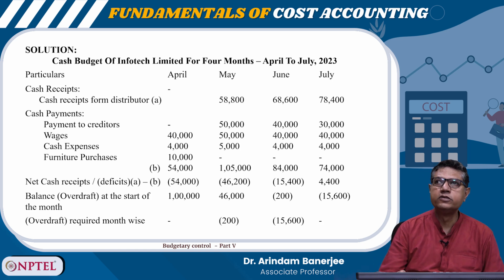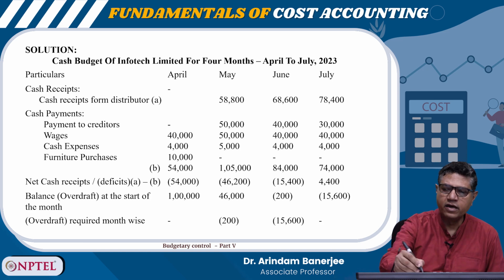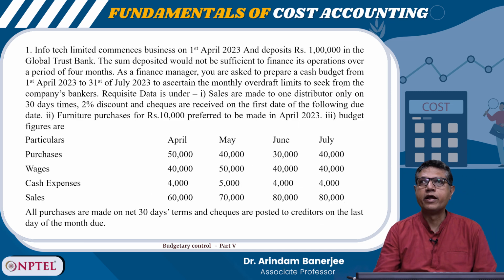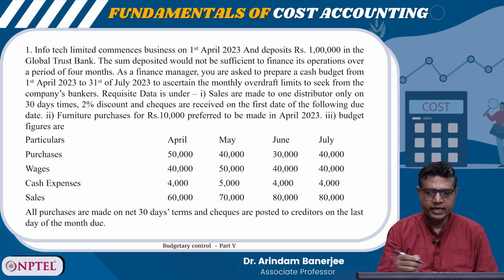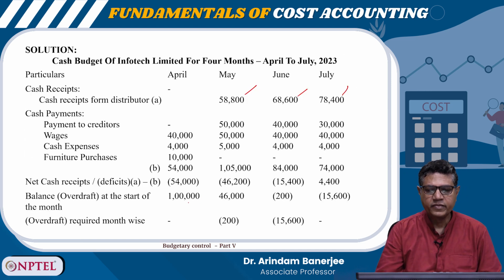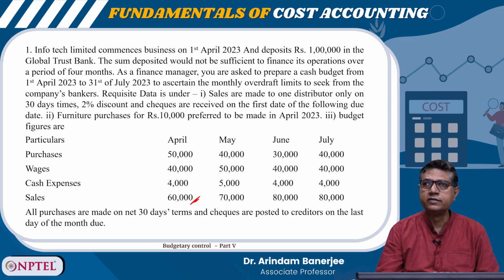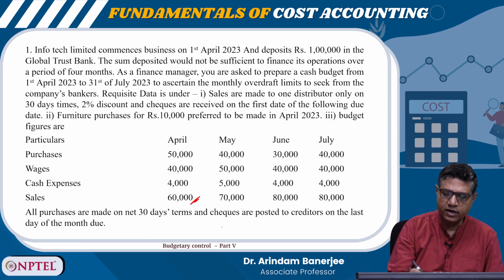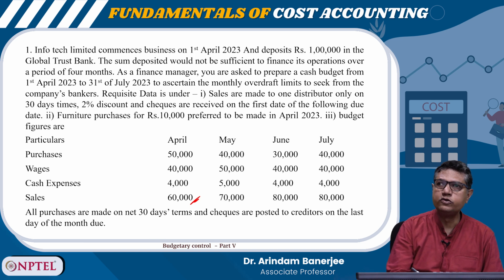The cash receipts from distributors are 58,800, 68,600 and 78,400, right? It says sales are made to one distributor only on 30 days terms, 2% discount, and checks are received on the first date of the following due date. So, here it is 60,000 in this month. The company is supposed to receive this 60,000 minus 2%.